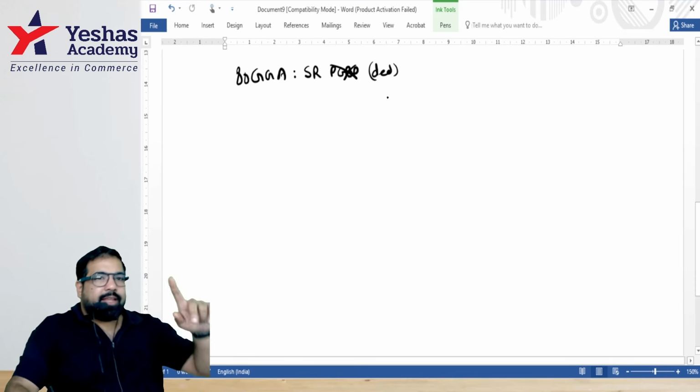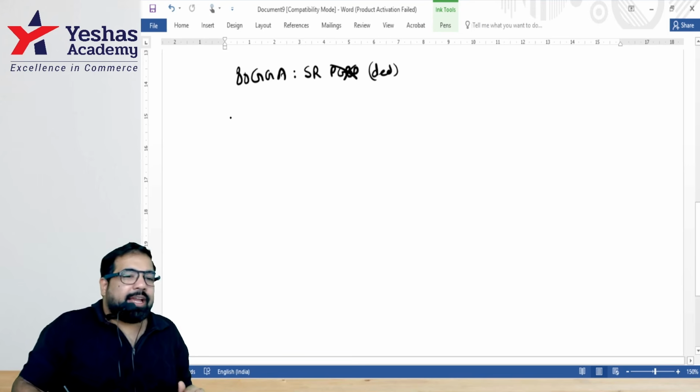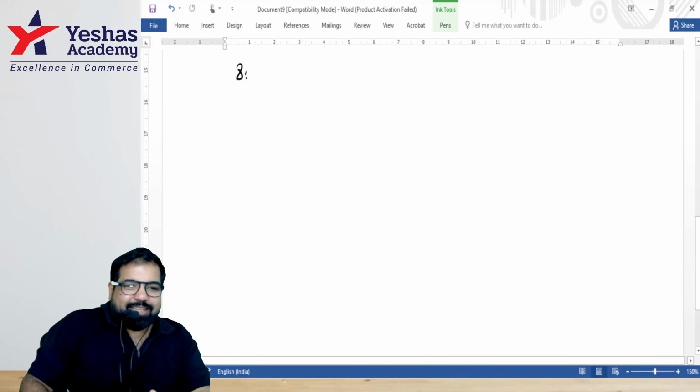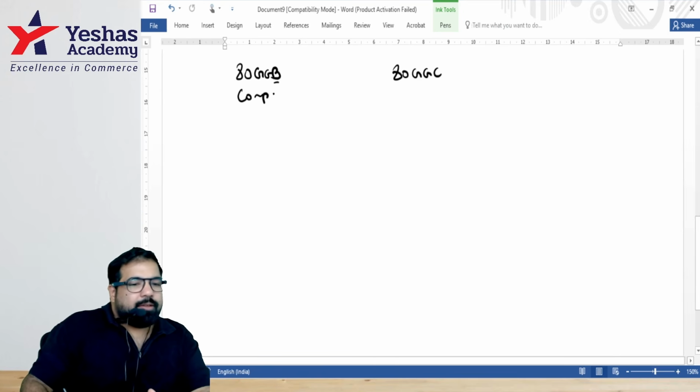Yes. But again, don't pay in cash more than 2,000. And guys, how do you get close to a political party? Give big donations, guys. 80 GGP or 80 GGC. Guys, big donations are given by, small donations are given by all others.